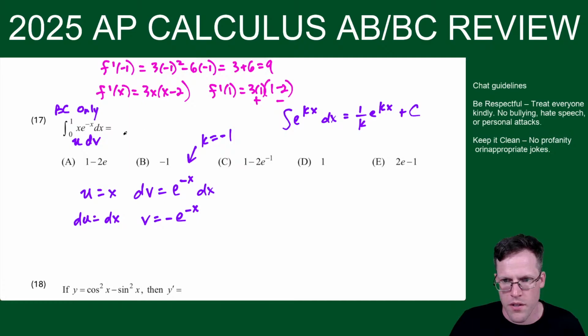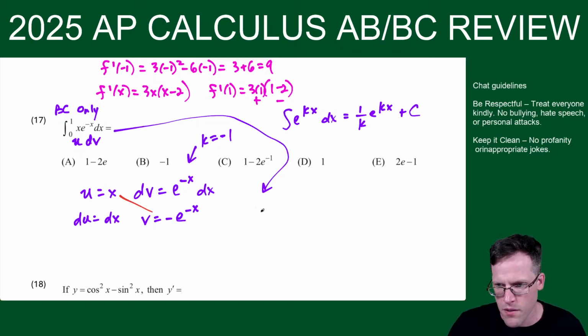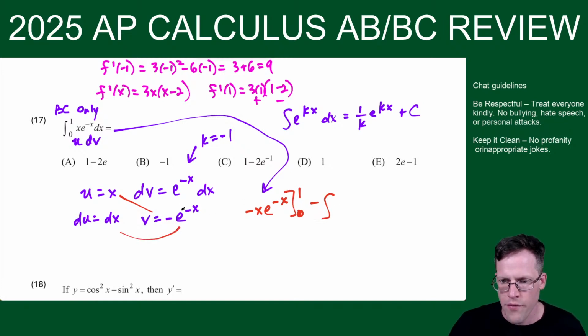So I'll write that over here. So integration by parts, here it comes. We're going to have, next up here, u times v. So we have negative x e to the negative x, evaluated from 0 to 1. And then we have minus the integral of v du. Okay, so if I do minus, v du is negative, so I have a minus minus, this is going to change to a plus. And now I have e to the negative x dx.